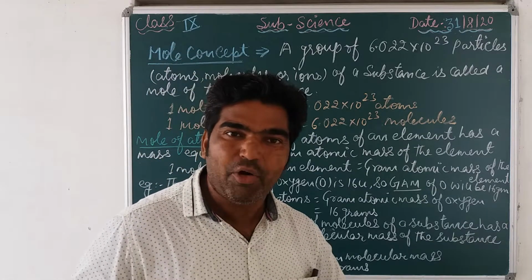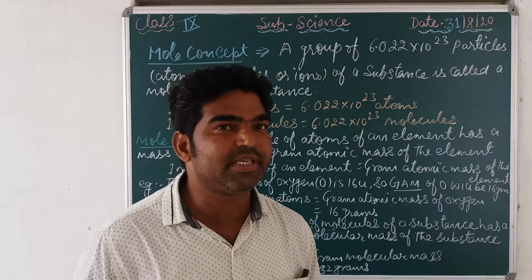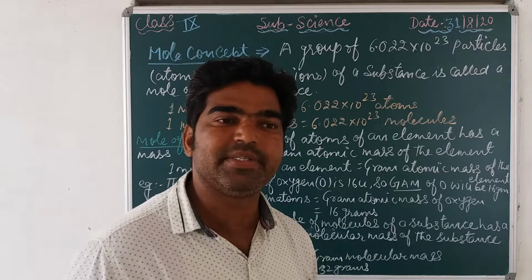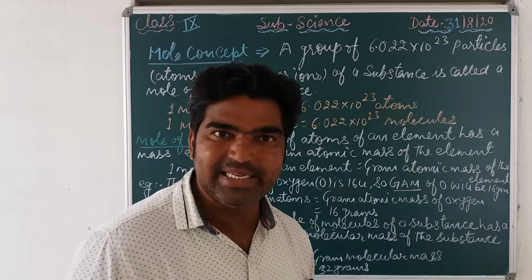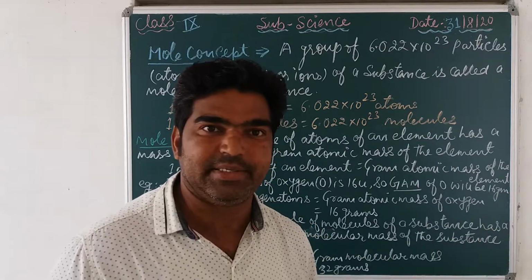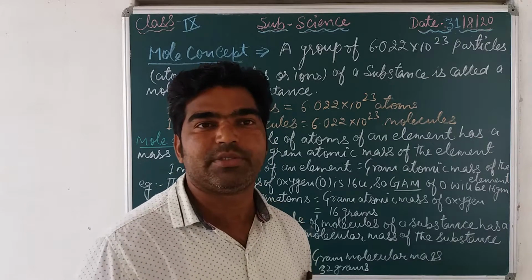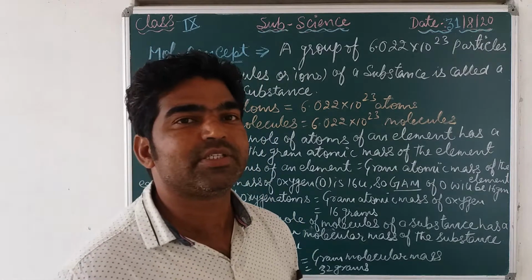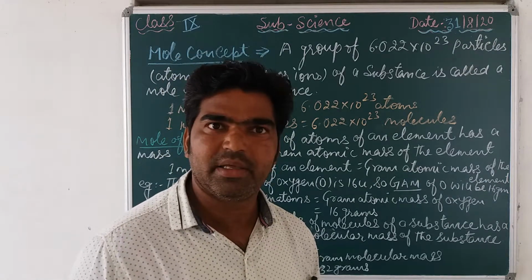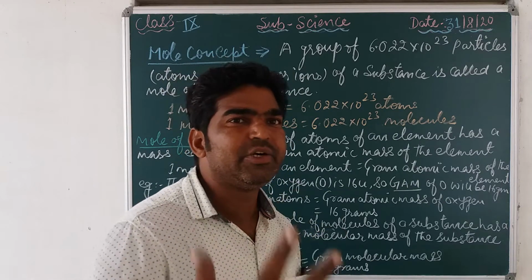It is already understood that 1 dozen means 12 pieces of banana. That number is fixed. Suppose I say one gross, that is equal to 144 particles. If I say one pair, that is already understood to be 2 pieces.